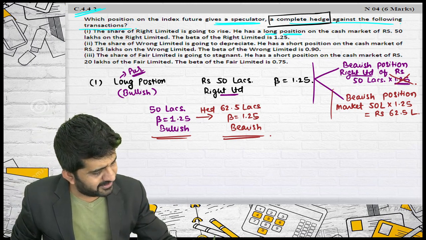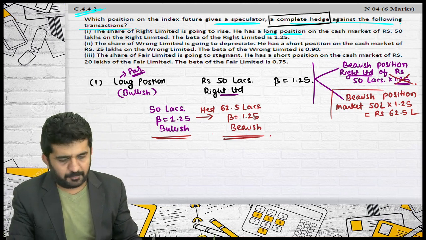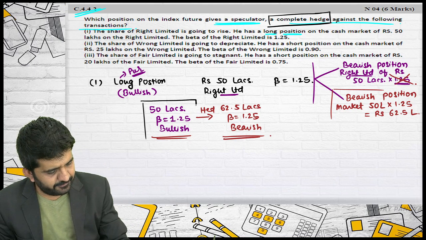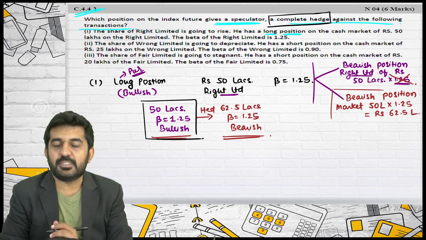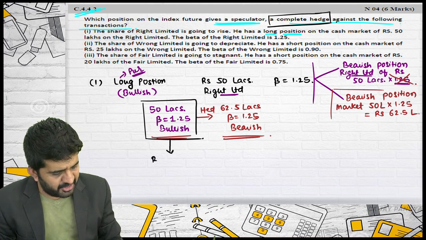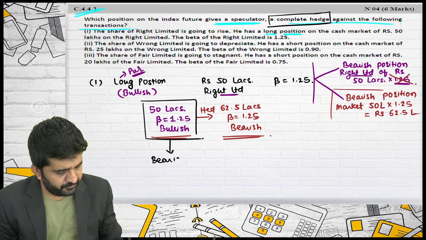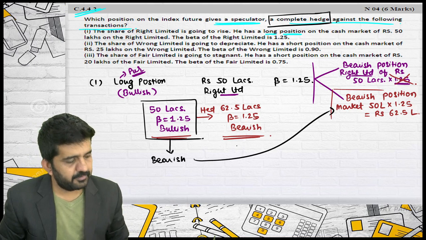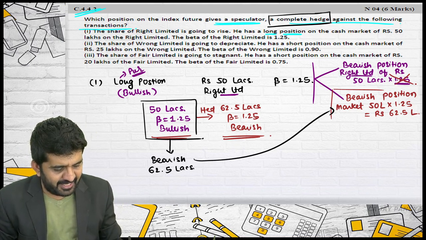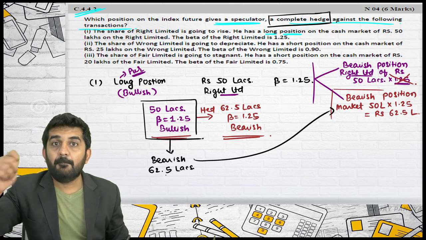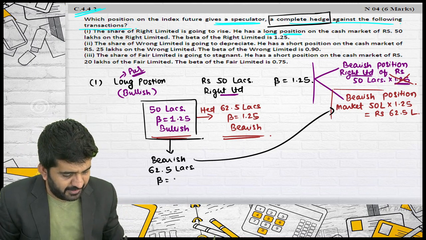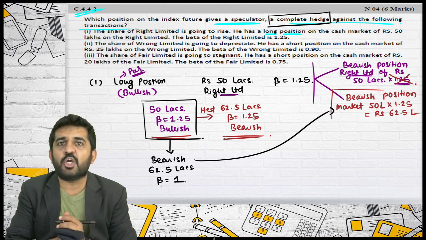Sir, prove that this is a complete hedge in this manner. Let me prove it. Try to concentrate. Which long position are you having? You are having a bearish position of 62.5 lakhs, but in Nifty, and Nifty beta is 1, not 1.25.